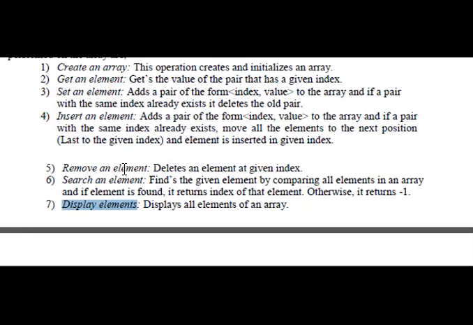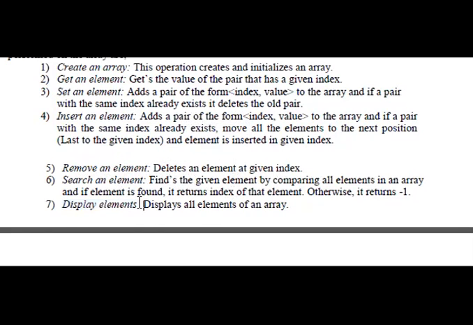Then remove an element, to delete an element by the given index. Search an element, find the given element by comparing all elements in an array. If it is found, return it; otherwise the return statement is null or -1.